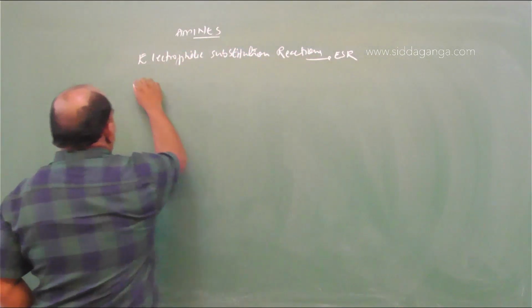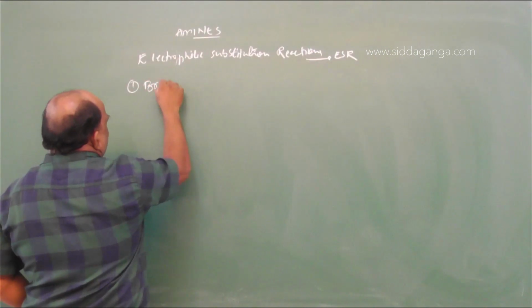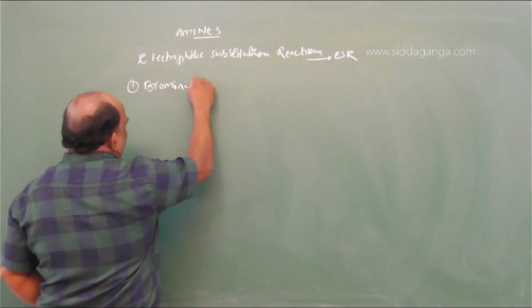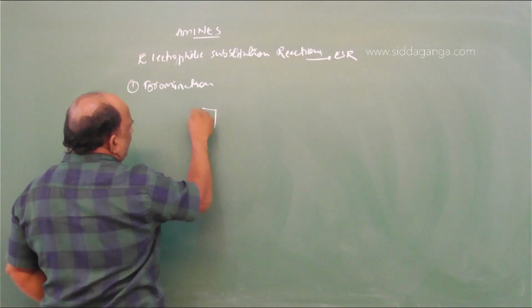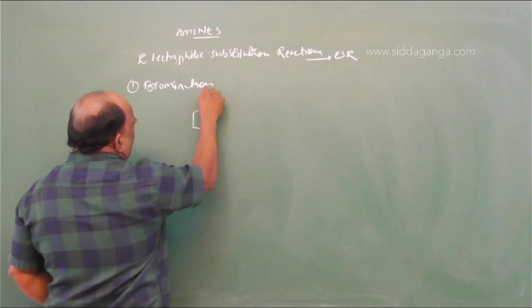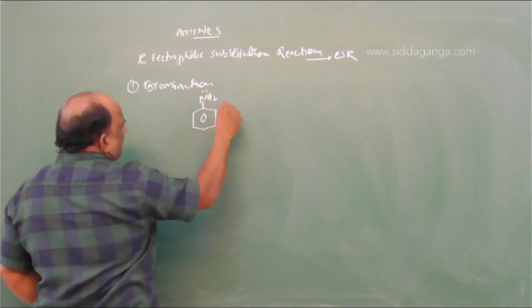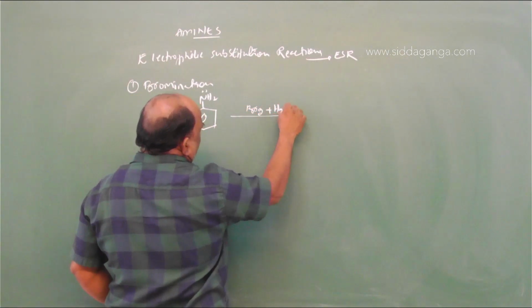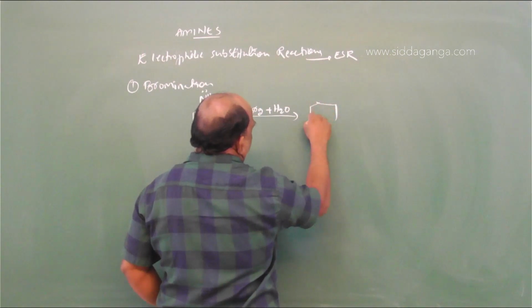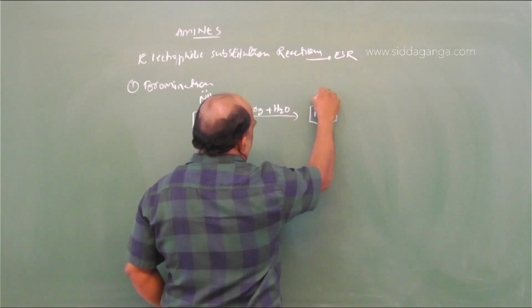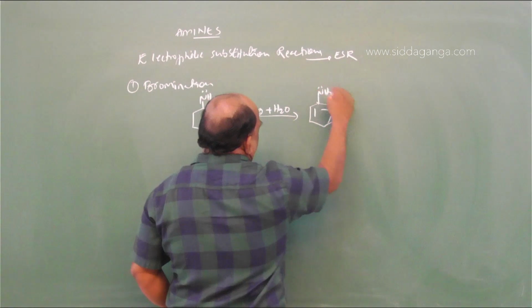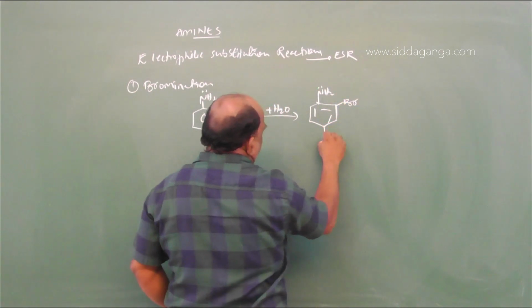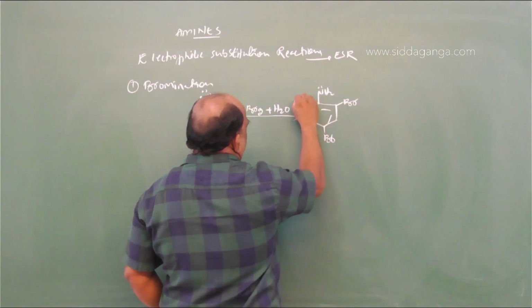So number 1 is bromination. Bromination is an example of halogenation. Aniline, NH2, with bromine water gives rise to NH2 with Br, Br, Br.